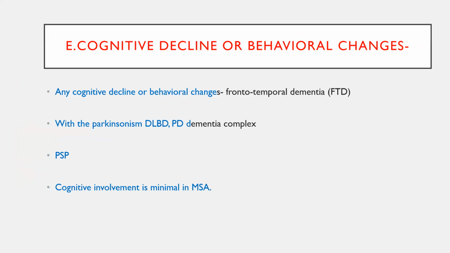Other diseases like Lewy body dementia and Parkinson's disease dementia complex will also have cognitive decline, and progressive supranuclear palsy patients will also have frontal lobe dysfunction. Multiple system atrophy patients will not have cognitive involvement, and if they do, it is very minimal. Okay, if severe cognitive dysfunction is there, don't label it as multiple system atrophy. You need to think of PSP, Lewy body dementia, and frontotemporal dementias.